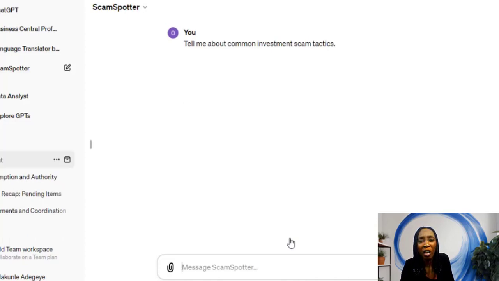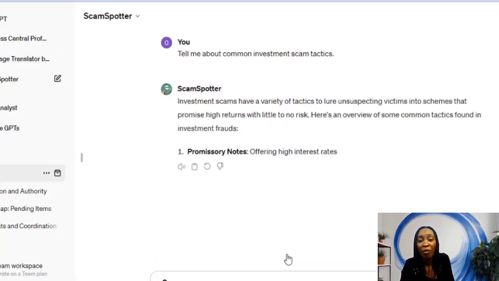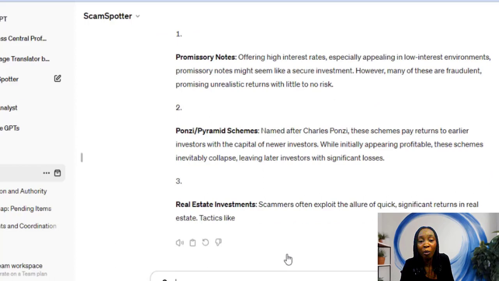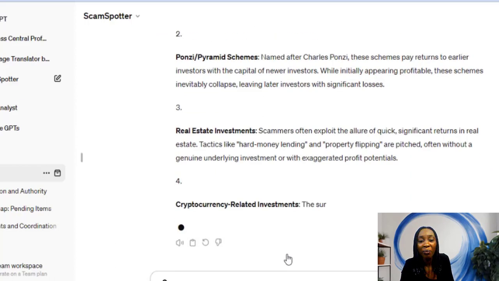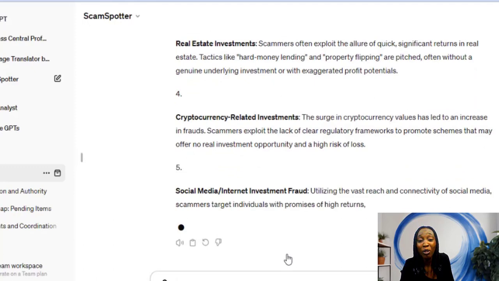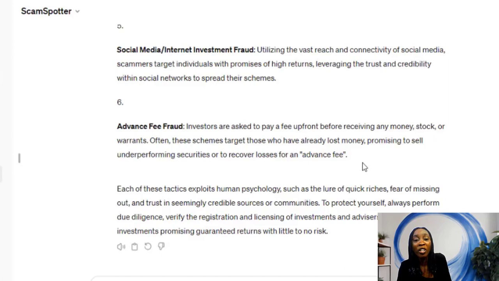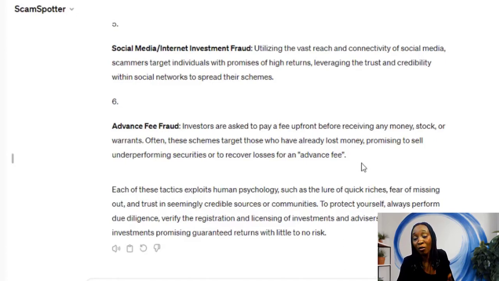Tell me about common investment scam tactics. Investment scams have a variety of tactics to lure in unsuspecting victims: promissory notes, Ponzi and pyramid schemes, real estate investments, cryptocurrency-related investments, social media, internet investment fraud, advanced fee fraud. So this is a very interesting one. It says each of these tactics exploits human psychology, such as the lure of quick riches, fear of missing out, and trust in seemingly credible sources or communities. To protect yourself, always perform due diligence, verify the registration and licensing of investments and advisors, and be wary of investments promising guaranteed returns with little to no risk.